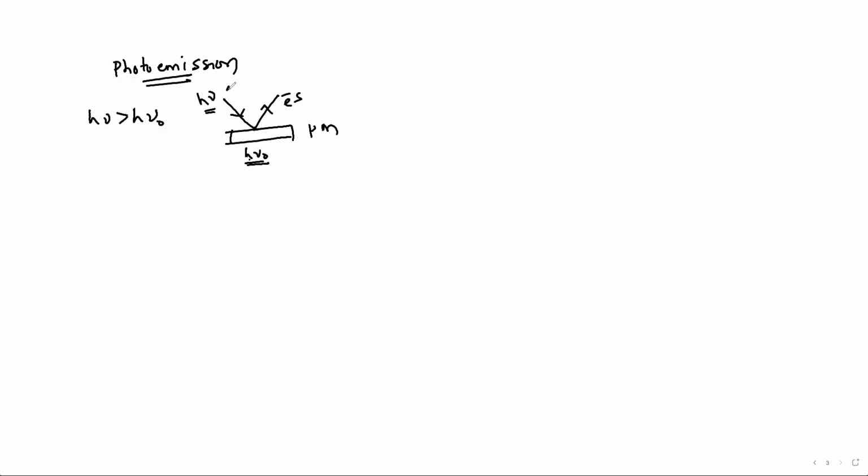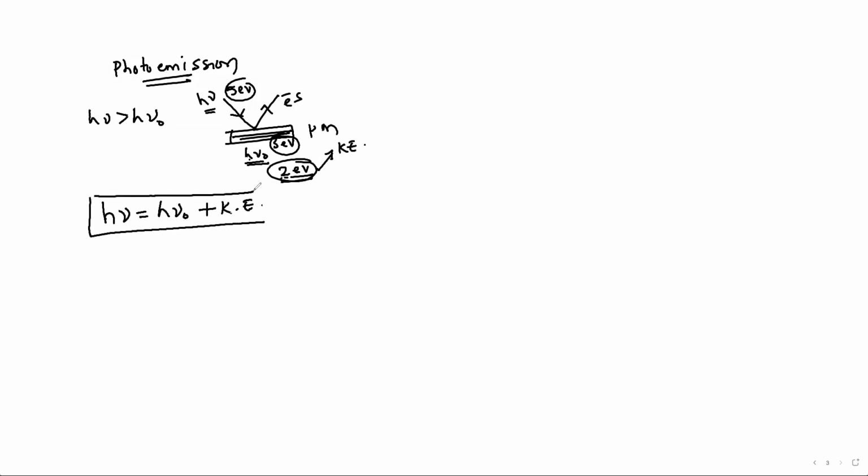For example, let us consider 5 electron volt energy incident on this. The work function is 3 electron volt. 3 electron volt is utilized to emit the electron. Now, what happens to the remaining 2 electron volt? According to the law of conservation of energy, this energy is given to the electrons in the form of kinetic energy. That means I can write an equation: h nu equals work function plus the kinetic energy of the emitted electrons. This equation is called the photoelectric equation.